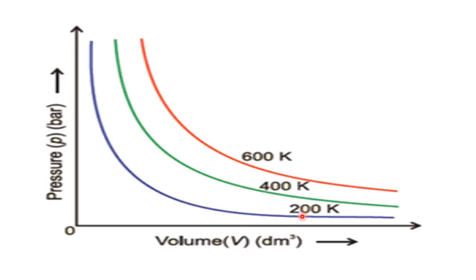At a constant temperature, what is the shape? Okay, see, at this pressure, what is the volume? High pressure, low volume; low pressure, high volume. Same relation. The PV equal to constant relation is maintained at different temperatures.